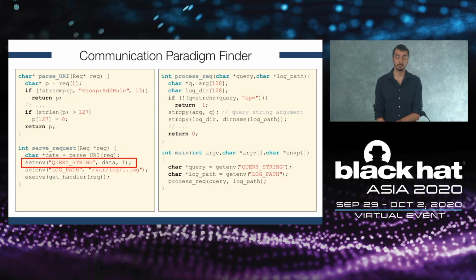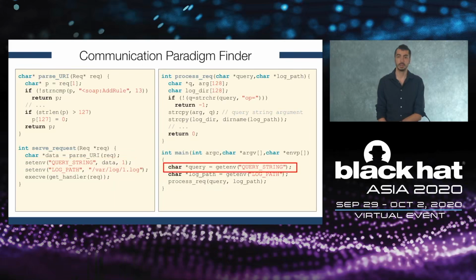We'll understand that this binary is a setter as it's setting some data to be consumed. And we'll understand that the data key in this case is the string query string. Therefore, we'll use the environment CPF, we'll use this data key, look into the firmware, and find other binaries that rely on the same data key. And we will find that this other binary indeed uses the same data key.